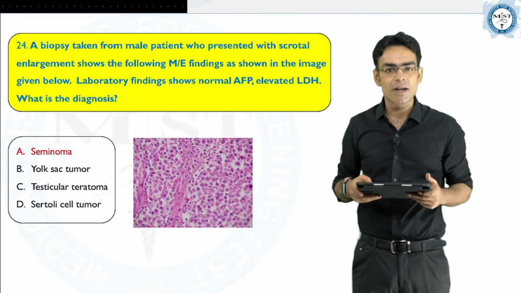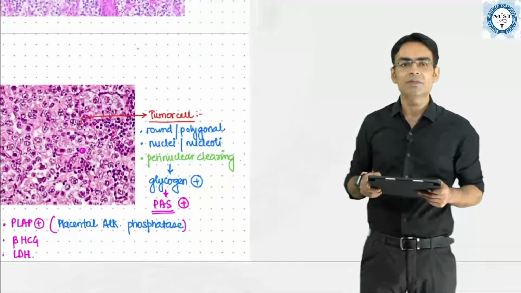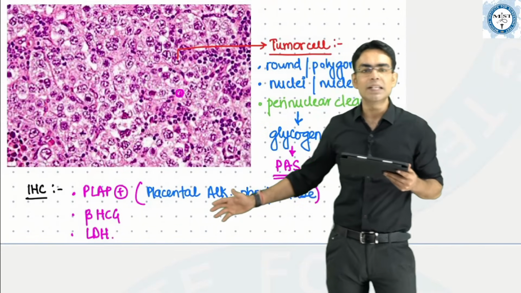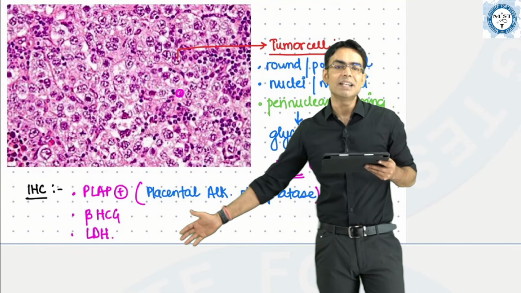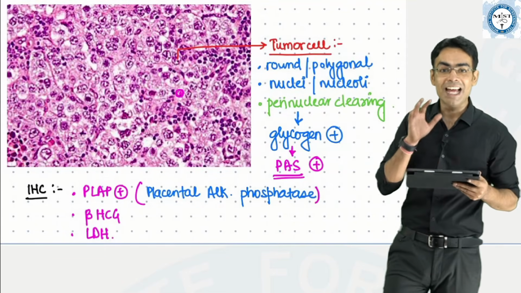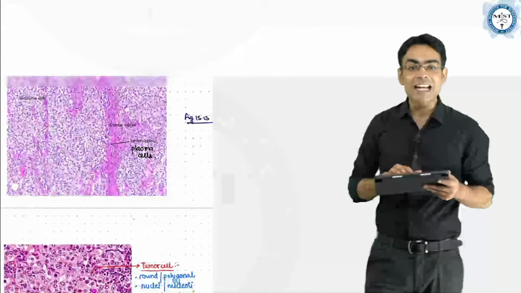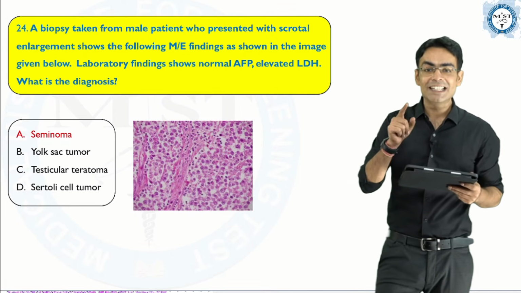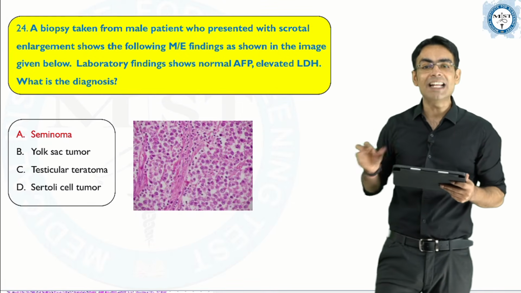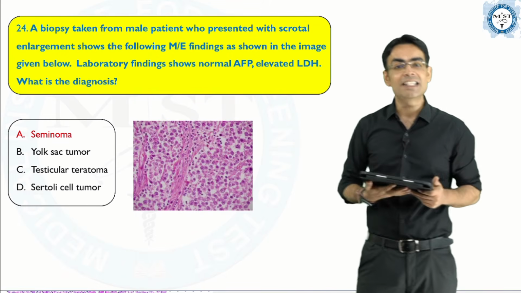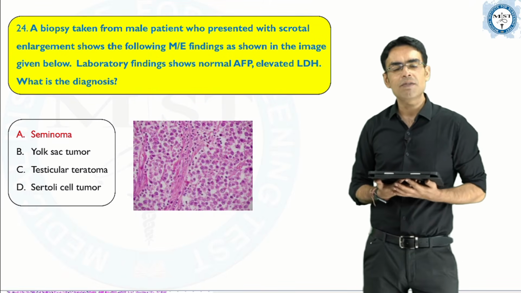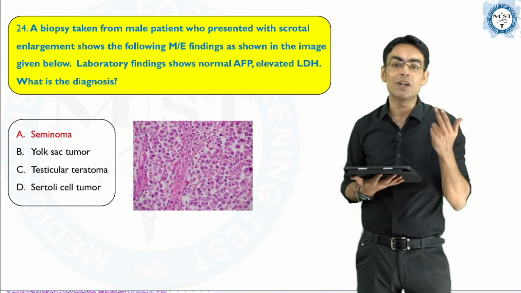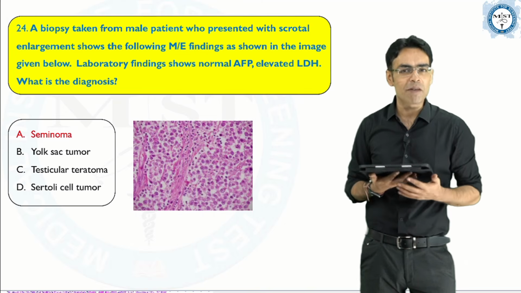It is seminoma. We have discussed that this is a picture of seminoma, and I have told you that in this you will have PLAP positivity, beta HCG, and LDH is always high. If you remember our chanting sessions, with the tumor markers we did, LDH is for seminoma. So elevated LDH, the direct answer has to be seminoma for this question. Again, a question which we have seen in the classes, in the app, and we have discussed while doing our chanting sessions also. So again, you can mark this question correctly.